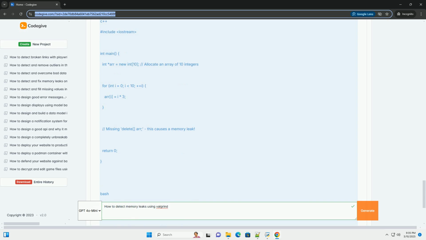This is the leak. Total heap usage: 1 allocs, 0 frees, 40 bytes allocated shows that we allocated memory once and never freed it. 40 bytes in 1 blocks are definitely lost in loss record 1 of 1. This is the core of the leak report.